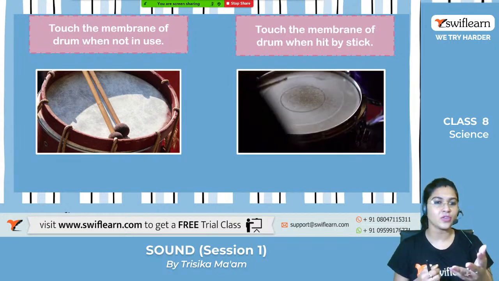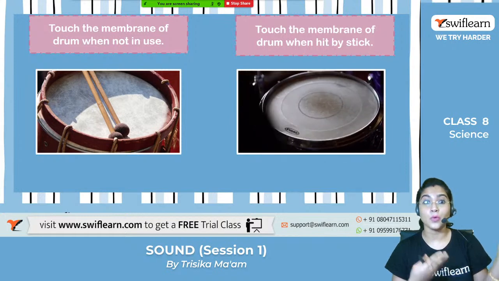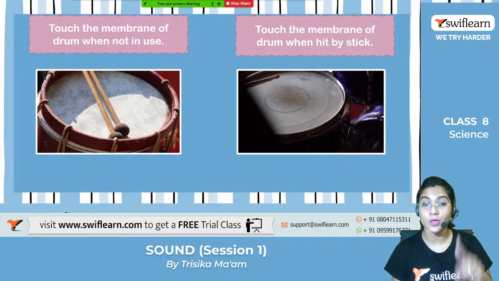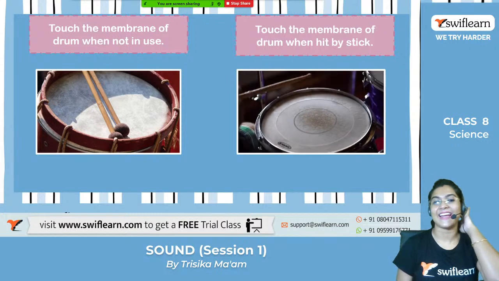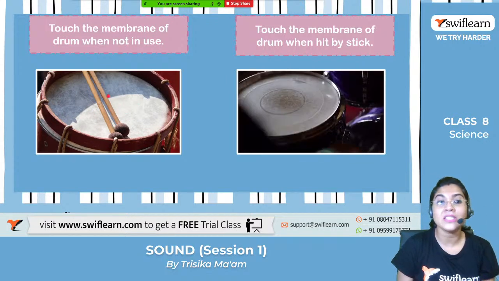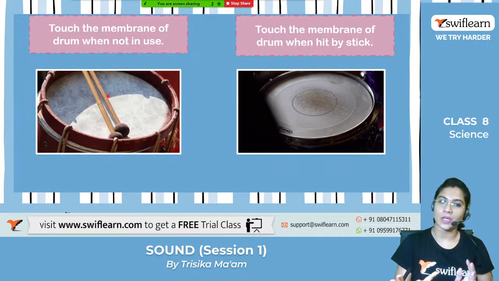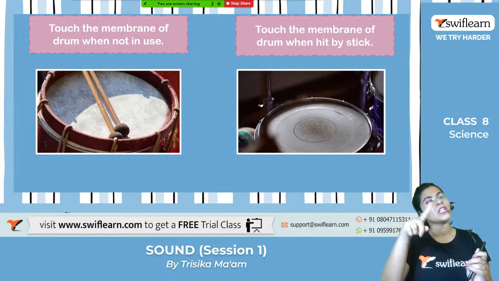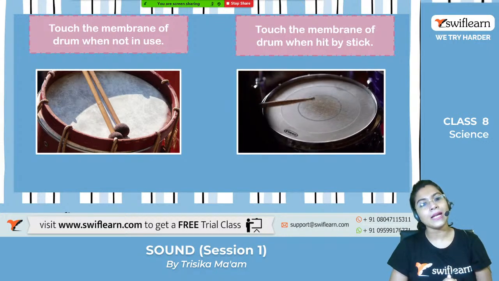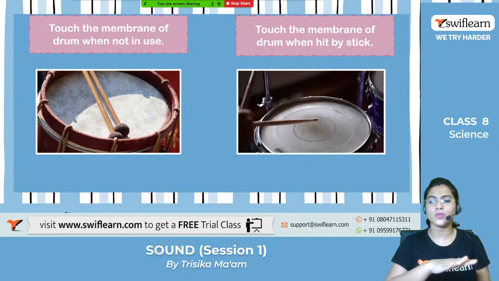The drum is beaten in the march past also, when we have the sports in our school, right? Have you heard of it, Hannah? Exactly. So generally, the membrane is beaten with the help of the stick, and the sound is produced accordingly. Now, have you ever touched the membrane anytime when it is not beaten and when it is totally okay, means totally still?